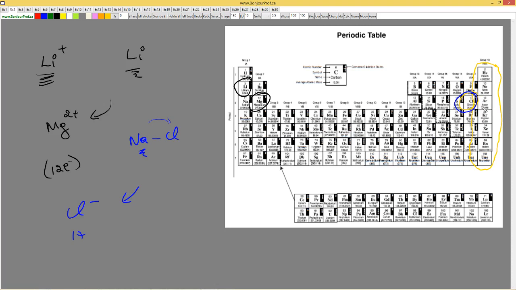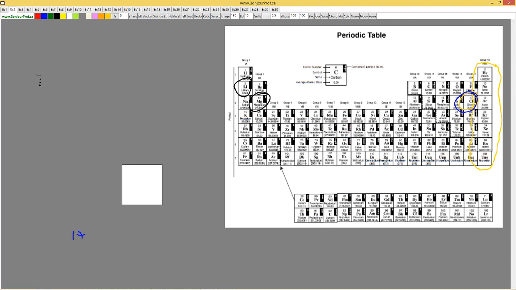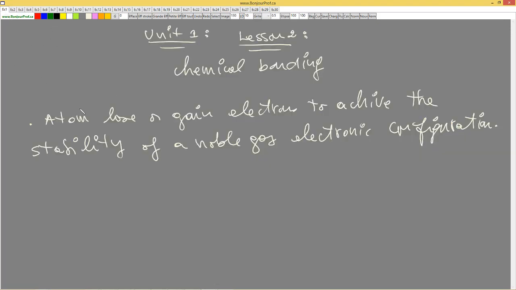Non-metals will try to gain electrons because they are close to noble gases. Metals are far from noble gases, so they want to lose electrons. This is what we call the octet rule. So I'm going to write it here, the octet rule. This is what I stated. Why the octet rule? Because the noble gases have 8 electrons in their outer shell, except helium.